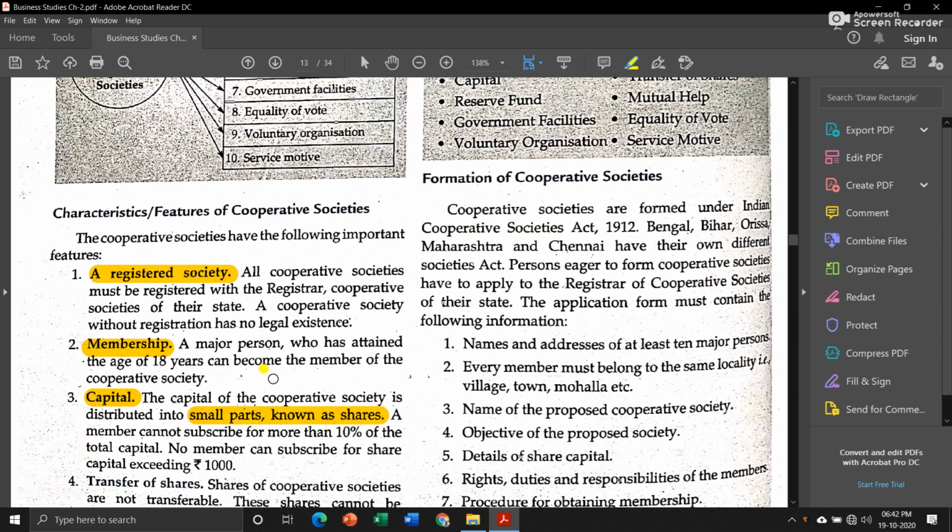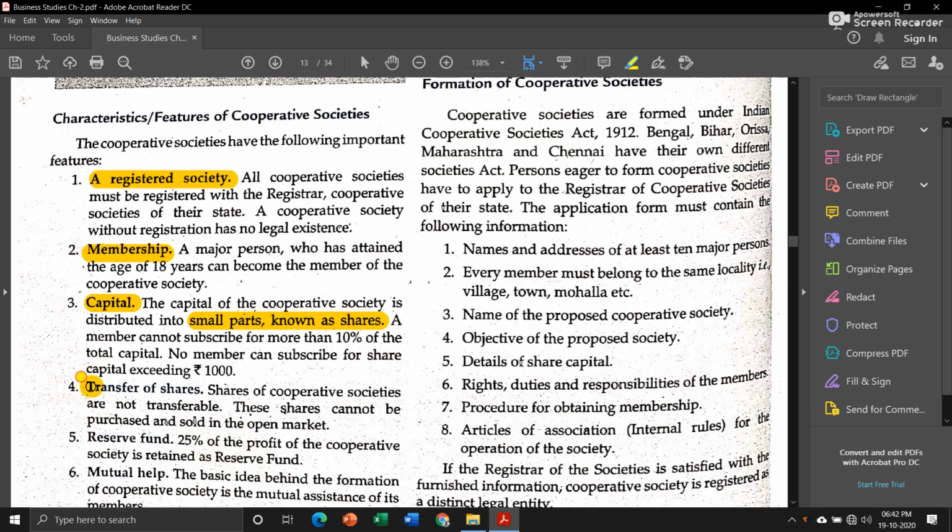Means, suppose the capital amount is 1 lakh, then each member can own a maximum of 10% of that total capital. They can subscribe, means they can purchase, shares of rupees 10,000 only, not more than that. Okay, because the capital is 1 lakh and 10% of 1 lakh is nothing but 10,000. Then no member can subscribe for share capital exceeding 10,000. The next is transfer of shares.